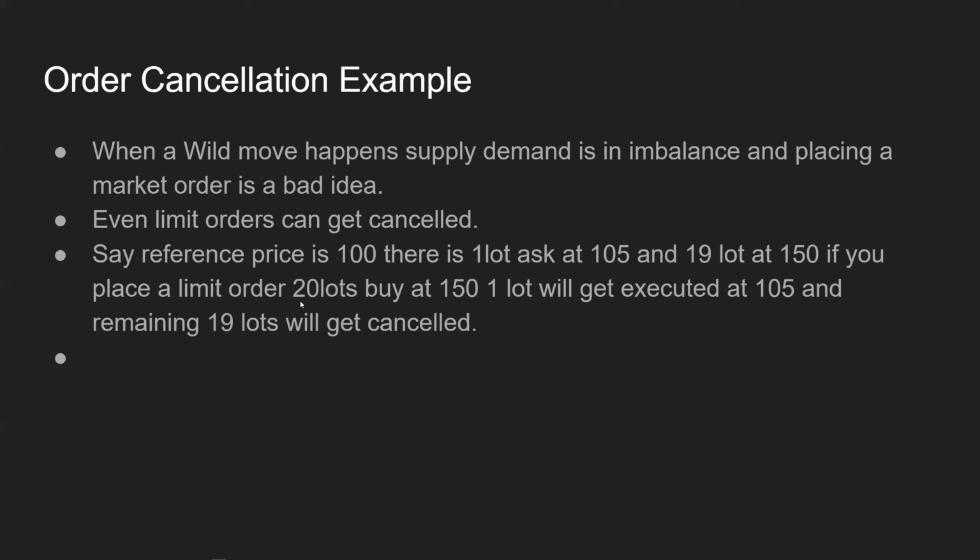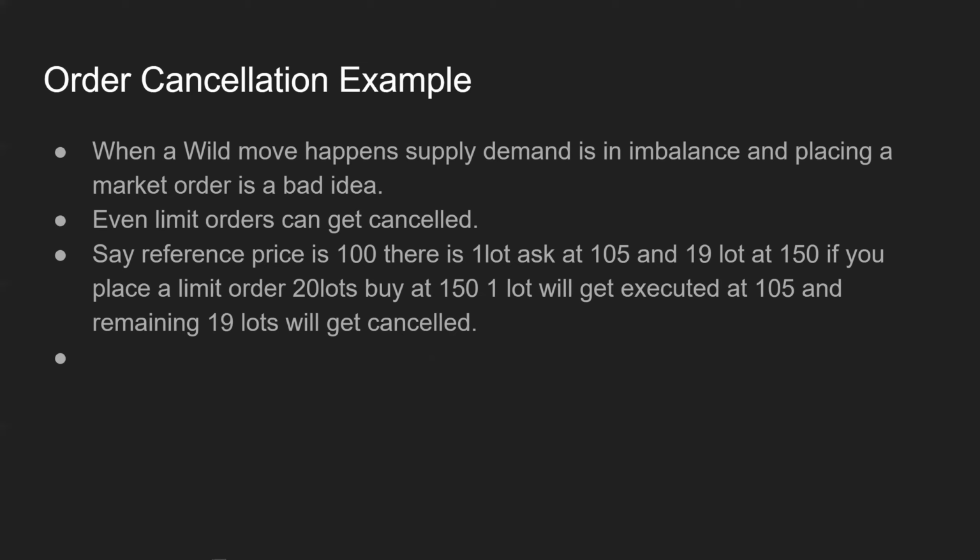So again, somebody is trying to sell at a very unfair price. Now, if you place a limit order for 20 lots at a 150 rupee limit, your one lot order, which is inside this range, will get executed at 105, but the remaining 19 lots will get cancelled because 150 is outside the range. As I told you earlier, the range will be 60 to 140, that is 40% of this, right? So any order outside the range, be it a limit or a market, will get cancelled. So here you see a case where your order is getting partially filled. So we can have a full cancellation or a partial cancellation when we place an order, right?